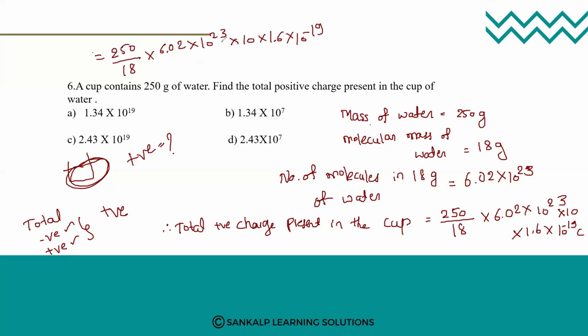Okay, so what we need to do, so here we have 10 to the power 23, 10 to the power of plus 1, 10 to the power of minus 19. So 23 plus 1, 24 ಆಗುತ್ತೆ. 24 ಅಲ್ಲಿ 19 ಹೋದ್ರೆ, so 24 minus 19, 5. That will be 10 to the power of plus 5. But 10 to the power of plus 5, we don't have any answer. So remaining simplification ಮಾಡಿ, then you need to just transfer the decimal.